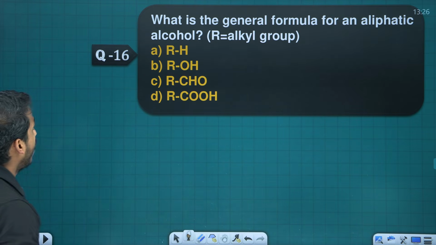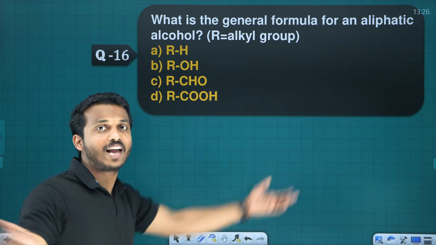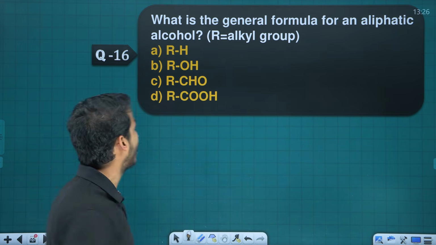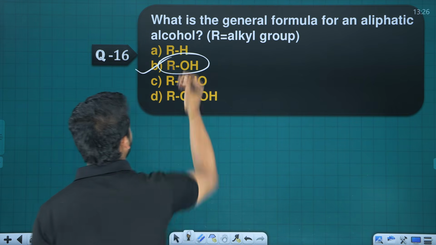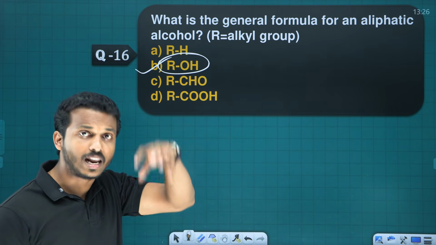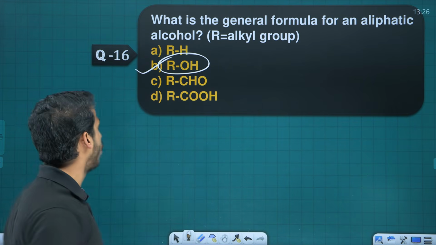Ready. Next one. What is the general formula of an aliphatic alcohol? What are aliphatic alcohols? We can write ROH, right? Aliphatic alcohol means there is an aliphatic alkyl group and an alcohol OH group.